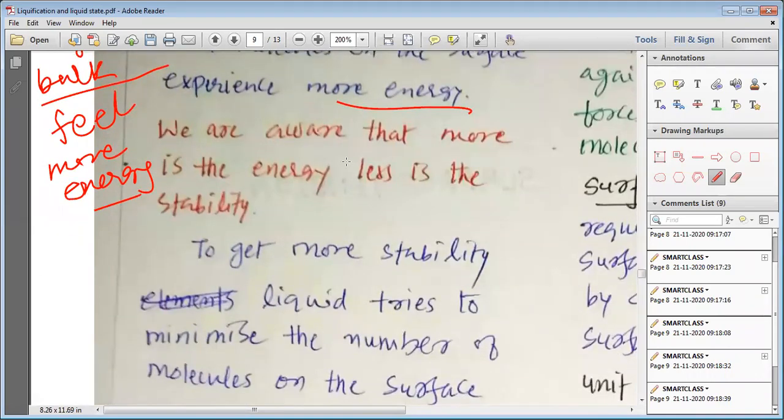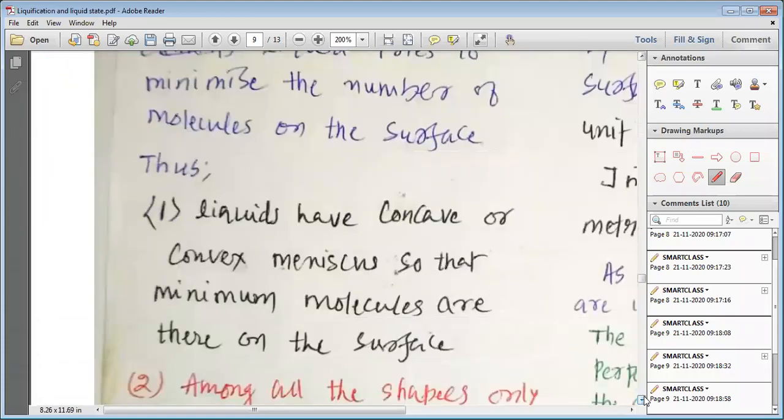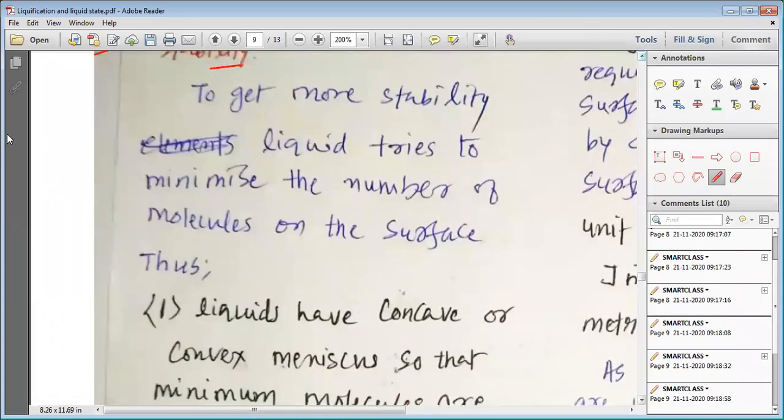We are all aware that the more the energy, the less the stability. To get more stability, the liquid tries to minimize the number of molecules on the surface. Please try to understand that the molecules present on the surface have more energy, so they have less stability. Molecules always try to go into the bulk, and that is why, due to the more energy on the surface, the liquid surface becomes unstable.